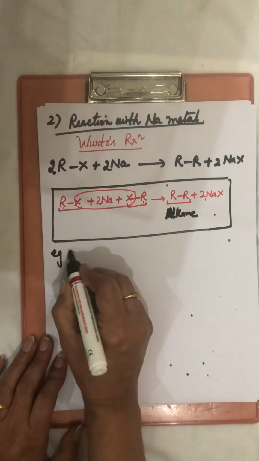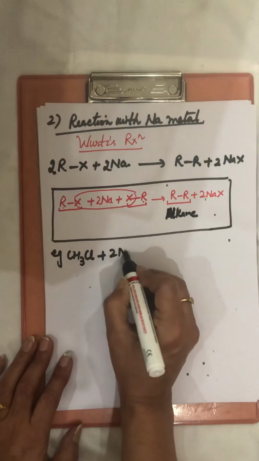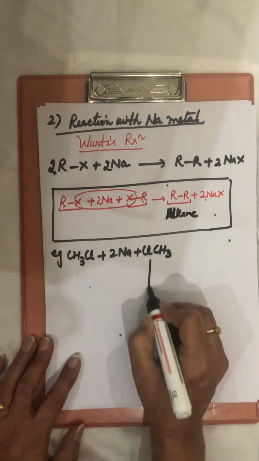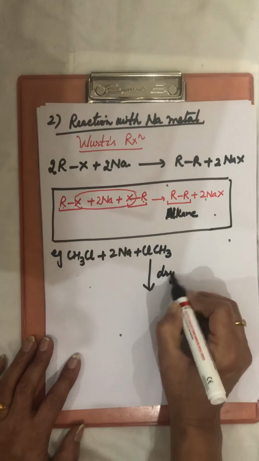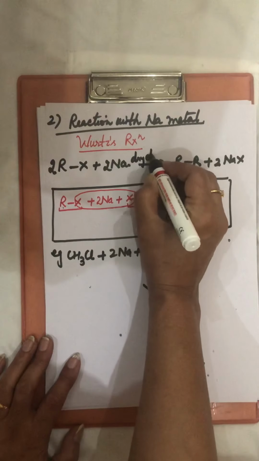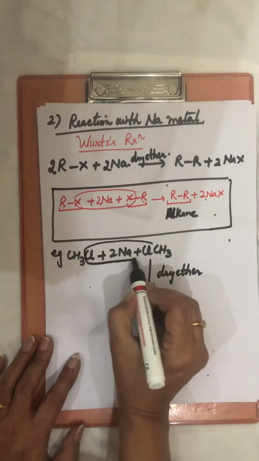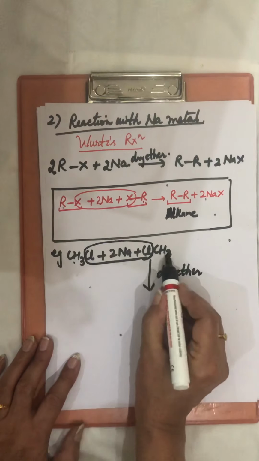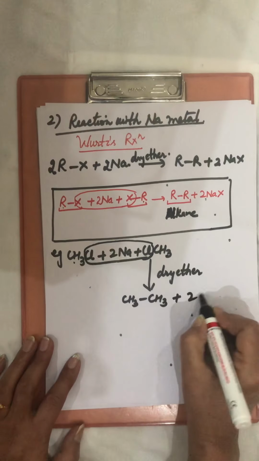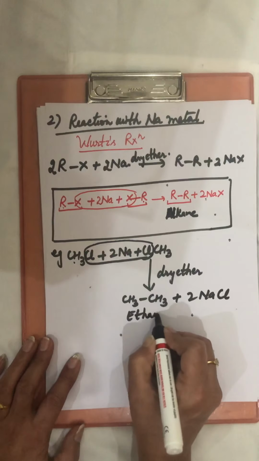Example, if R we take as CH3Cl, it reacts with the sodium metal, with a second molecule of this. This reaction takes place in presence of dry ether. Dry ether is a must in this reaction. Then this NaCl comes out, and these two CH3 combine with each other. CH3CH3 plus 2NaCl. This alkane is ethane.